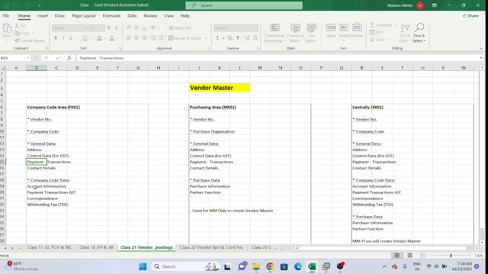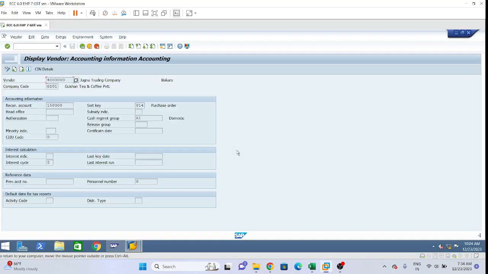In company code data, first thing is account information. Enter. This is account information. I explained to you this reconciliation concept, right? Subledger and main ledger in AP. So how are we linking the main ledger to the vendors and customers, which are subledgers? We link the subledgers to the main ledger with the help of this GL account, which is the main ledger.